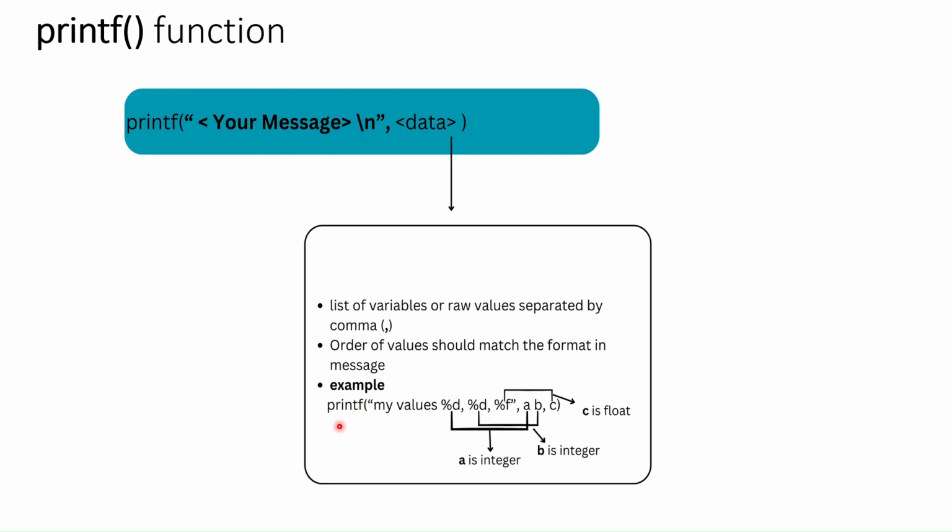For example, if I print "my values are %d, %d, %f", I am printing three variables. The first %d should match variable a, so here it will print variable a, here variable b, and here variable c, which is a floating point number. If you miss the order of the values, or if you give fewer than what you have mentioned, it will give you a wrong result.